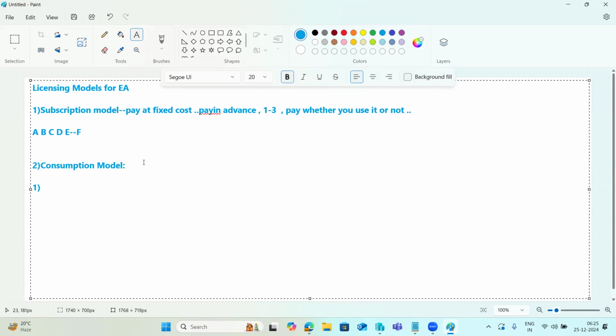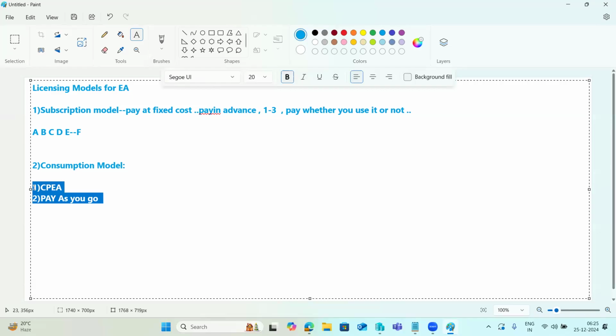One is the CPEA, Cloud Platform Enterprise Agreement. That is called the CPEA model. The second one is the pay as you go model. So we have two types in the consumption based model: CPEA and pay as you go.